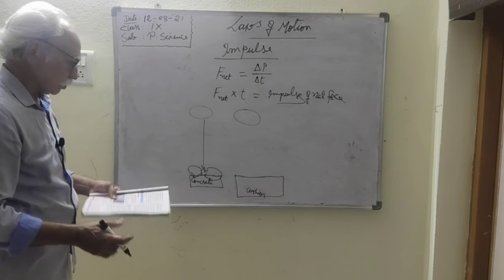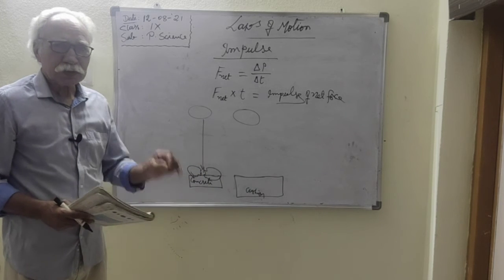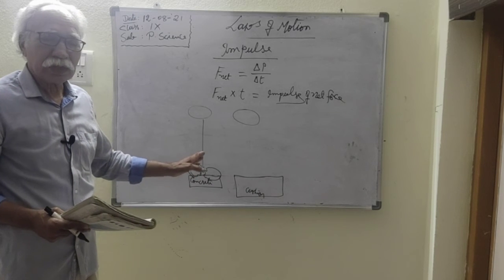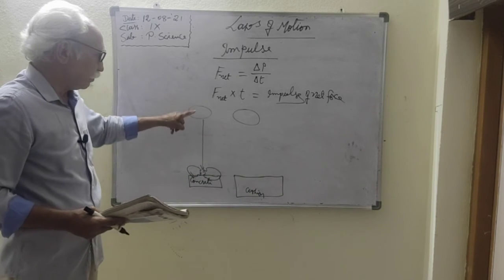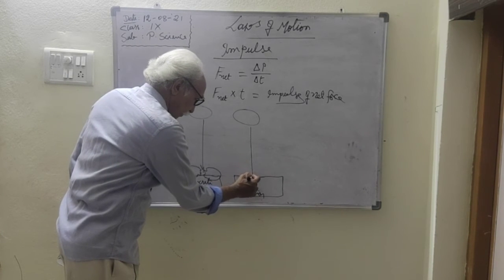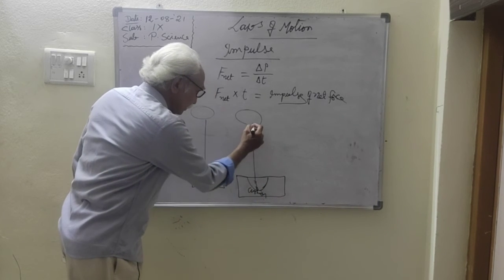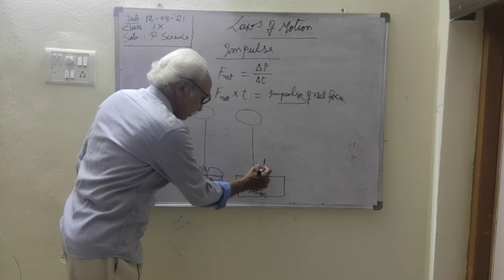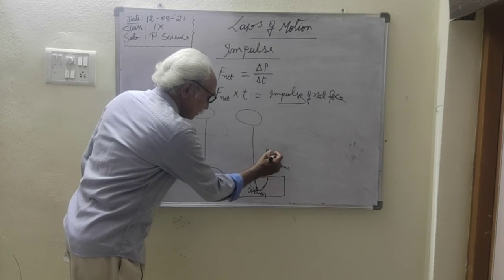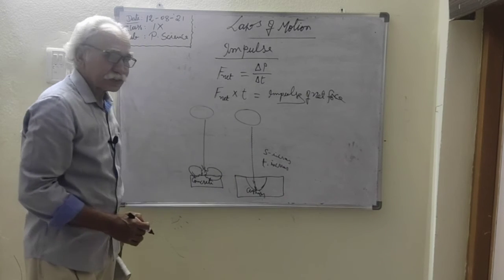Why does the egg break? Because the impulse of the force is high, so the effect of the net force is greater. Therefore, the egg breaks. But in this case, what happens? When the egg falls down, it moves some more distance. So the distance is increased, and the time is increased.